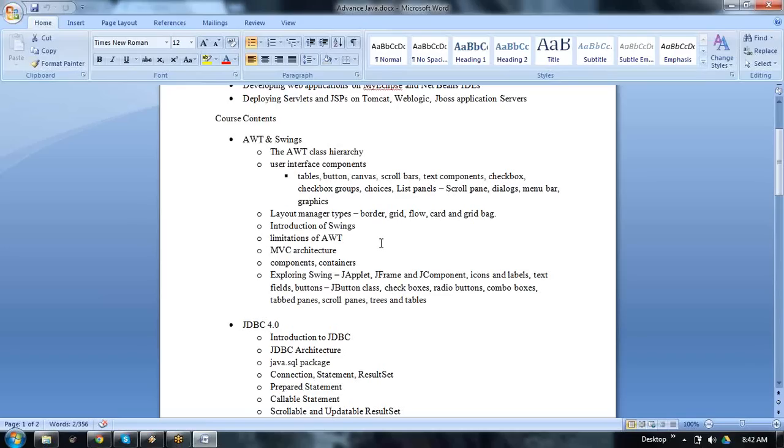So what are we covering today? You are seeing AWT and Swings here. Next is JDBC, then servlets, then JSP. In JSP we are going to cover expression language and JSTL. In JSTL we will discuss custom tags also.